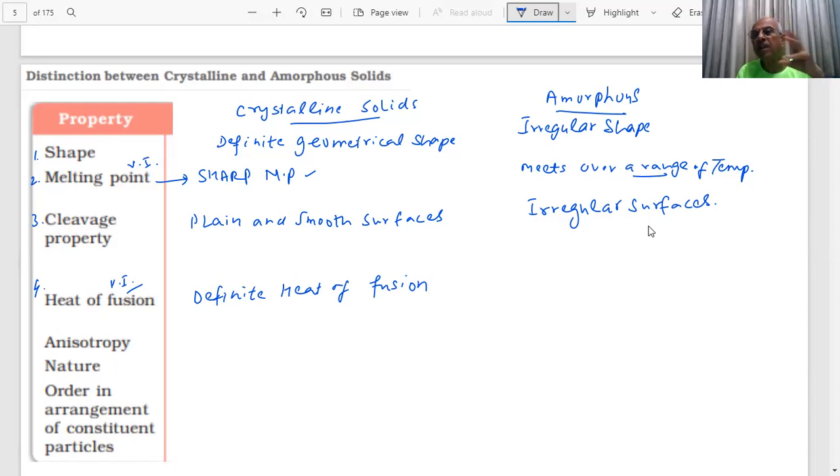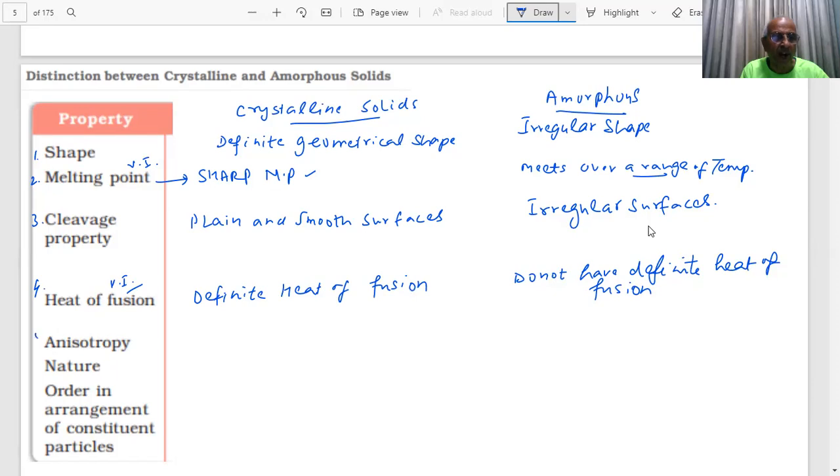So the enthalpy of fusion will not be definite. They do not have definite heat of fusion. Definite means kilojoule per mole, enthalpy of fusion, the units which we use are kilojoules per mole. Important. Again, this is related with the arrangement of the constituent particles, whether the arrangement of constituent particles is regular or irregular.